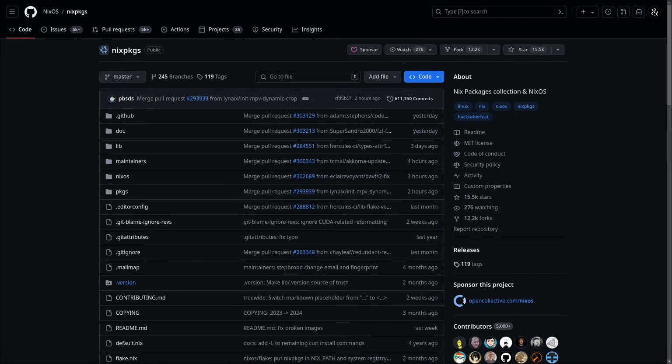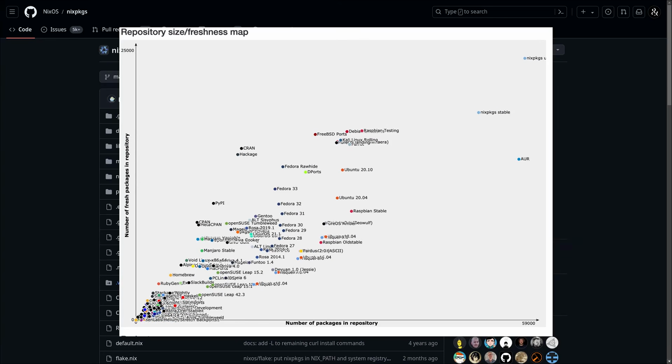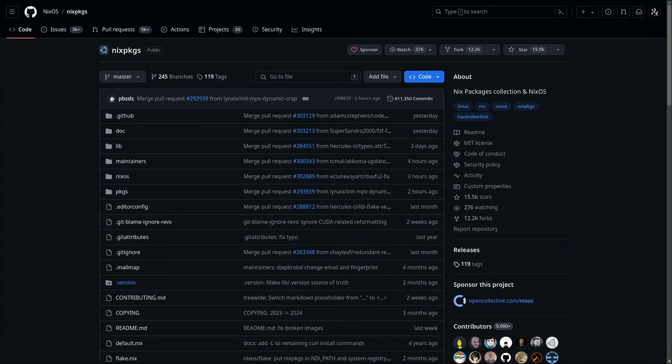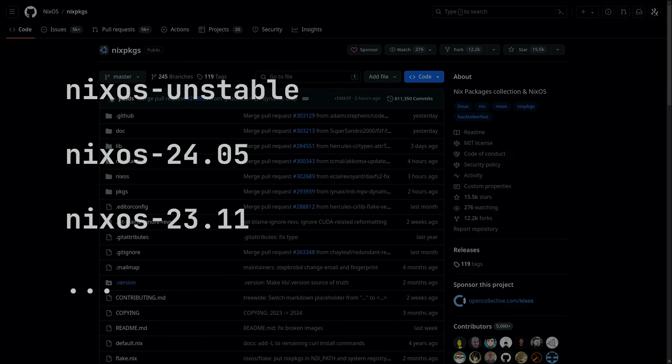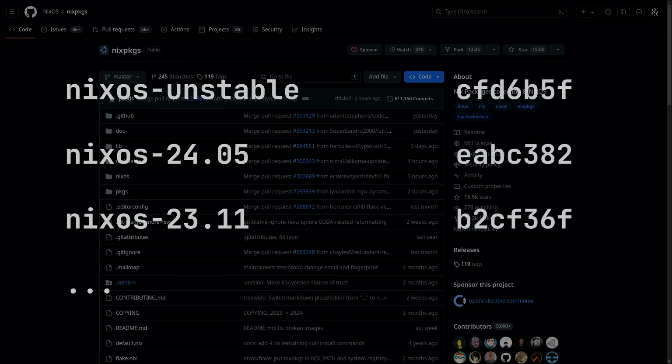The Nix package manager retrieves packages from the Nix packages repository, which is the largest software repository at the moment. It is divided into several so-called channels, that is, branches with different versions of packages. This can lead to some reproducibility issues, as different machines may use different channels, or the same channel but different commits. This problem is addressed using Flakes, which I'll explain in the practical part of this video.